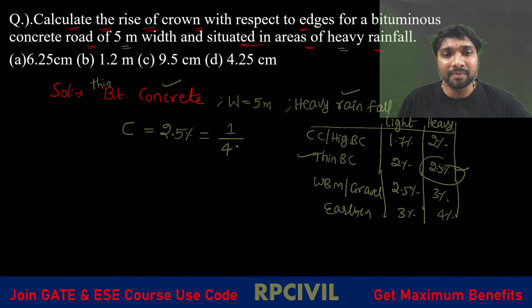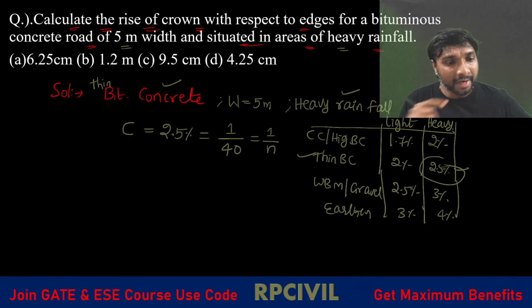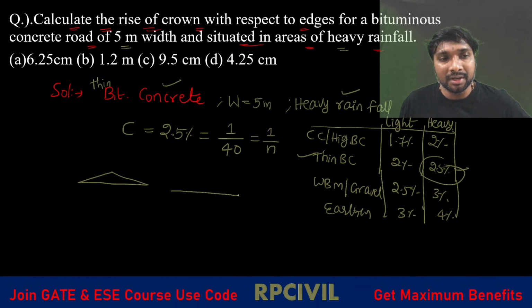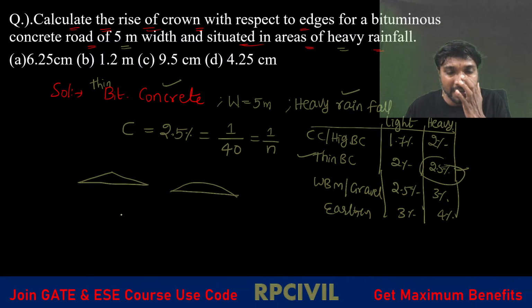1 in 40. This is a ratio format conversion, so this is 1 in n format, and n here is equal to 40. Then you are asked to calculate the rise of the crown with respect to the edges of the pavement, whether it is a linear camber or a parabolic camber.